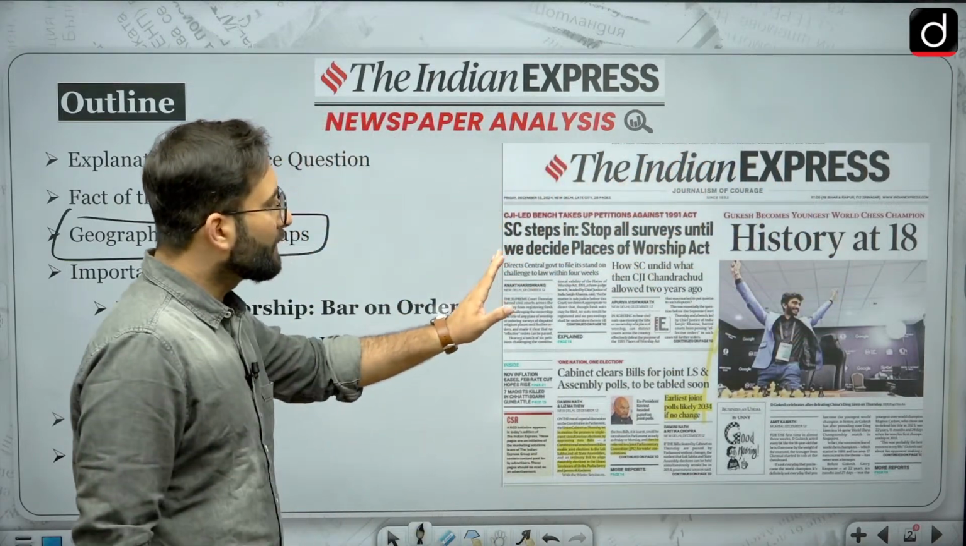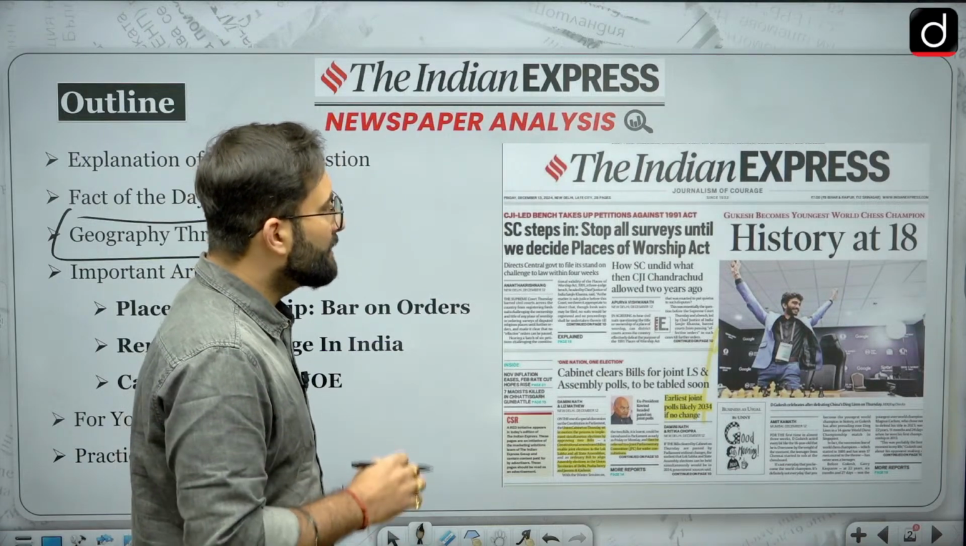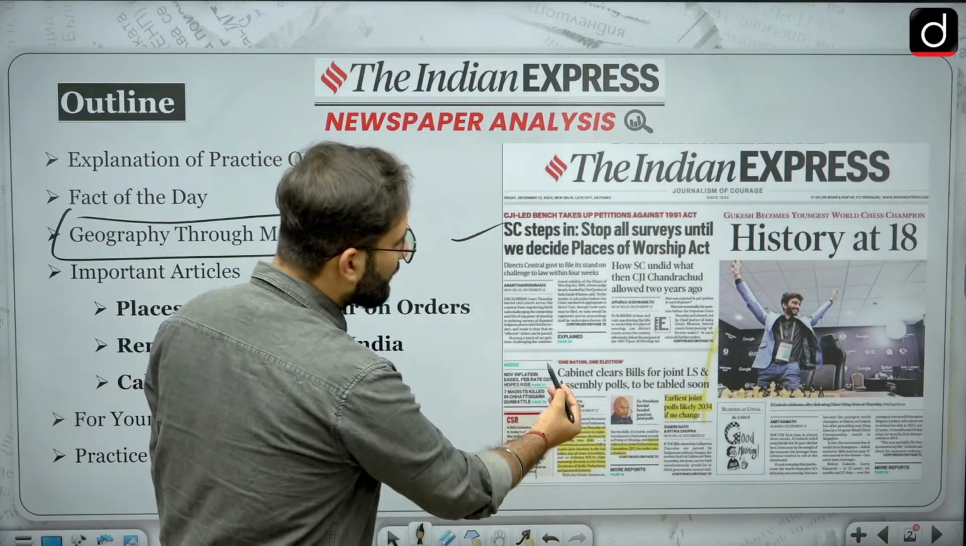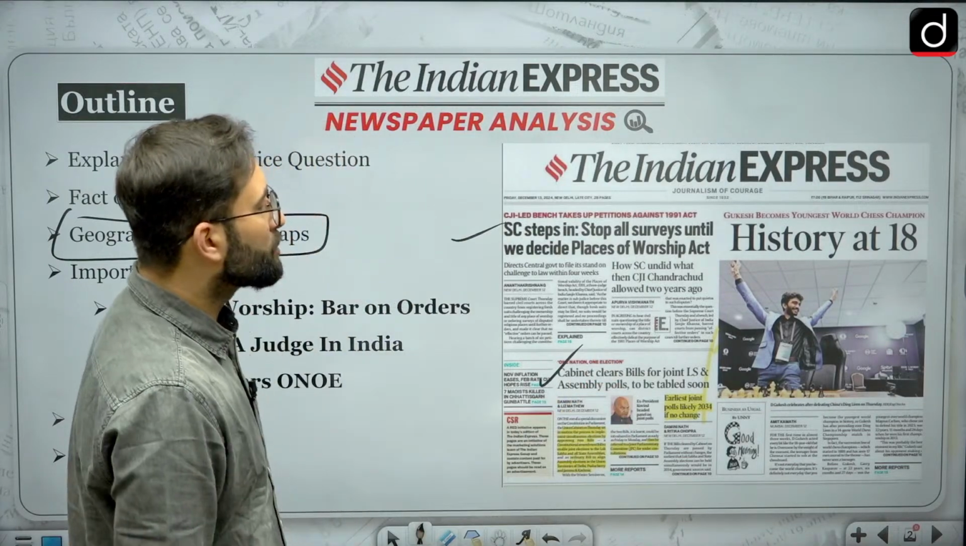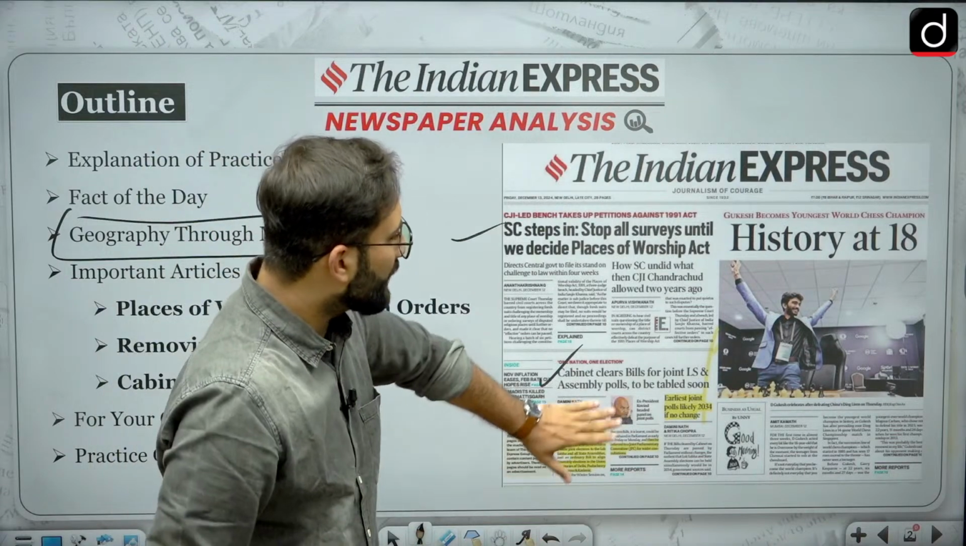Now coming to the articles. Supreme Court steps in, stops all surveys until we decide Places of Worship Act. We will go through this article, and then another article is here: Cabinet clears bill for joint Lok Sabha and Assembly polls to be tabled soon. So we will go through this article as well.